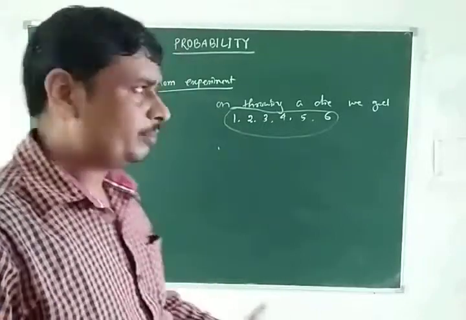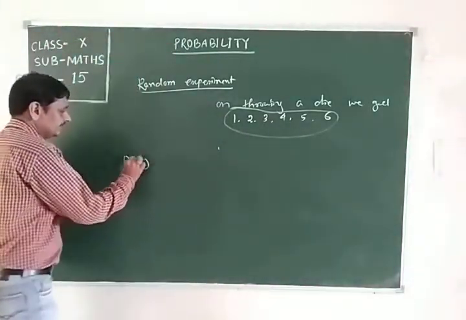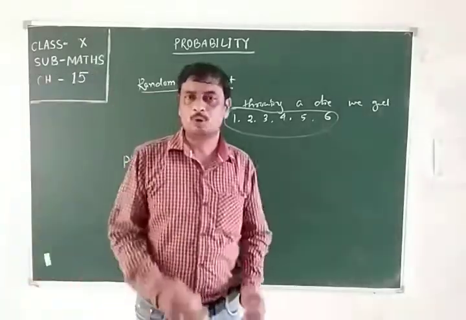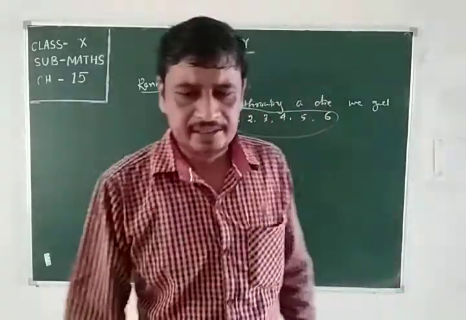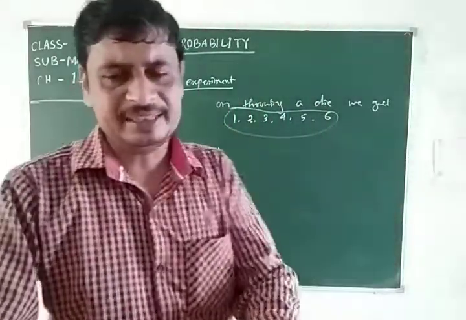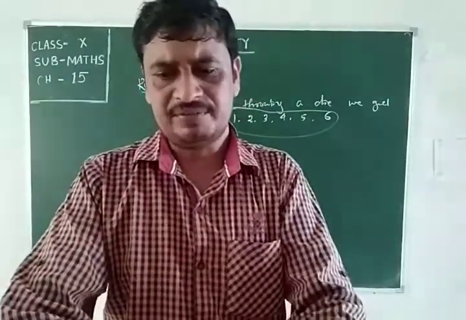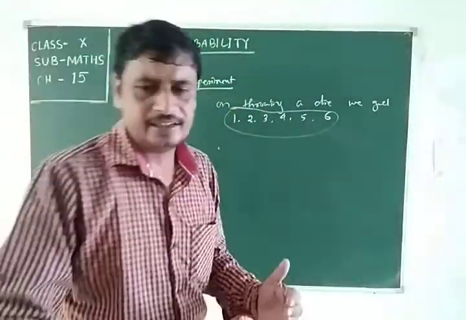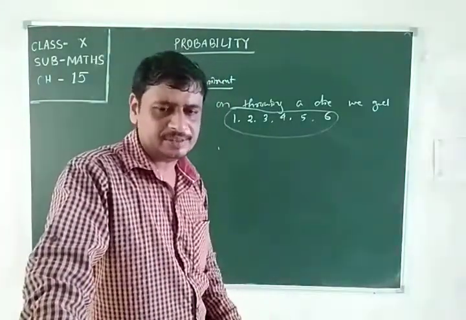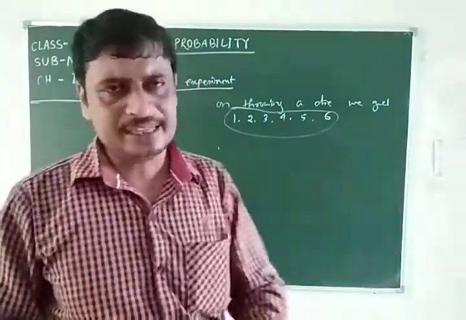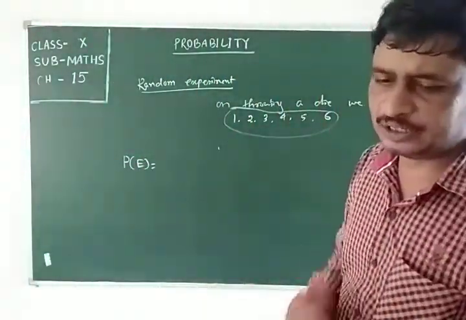So how to find probability? P(E), where P stands for probability of getting the event E. According to experimental probability, it is the number of trials in which the event happened divided by the total number of trials. Or according to theoretical probability, it is the number of outcomes favorable to the event by the total number of outcomes.